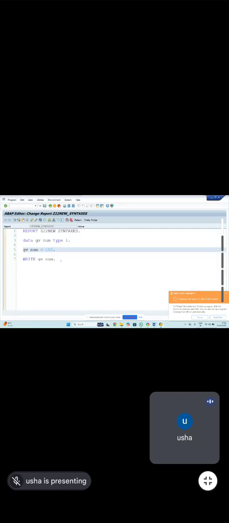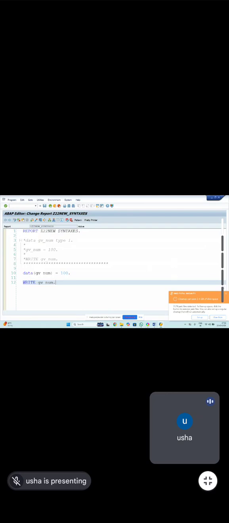Now, instead of doing this, we have inline declarations. No need of doing declarations at the start itself. You can do it whenever you are passing the value. At that time itself, you can declare it. That is called inline declaration. Instead of declaring and then passing, they directly use DATA and the variable name. See, they are not declaring at all.